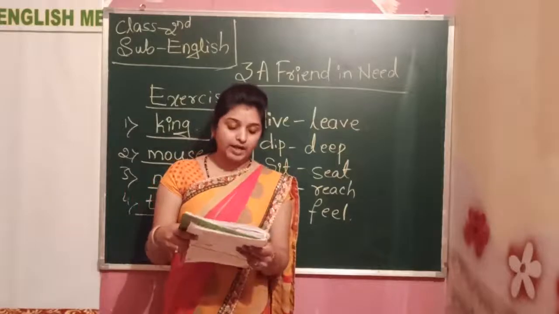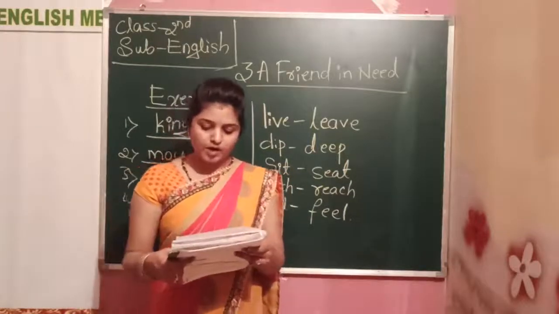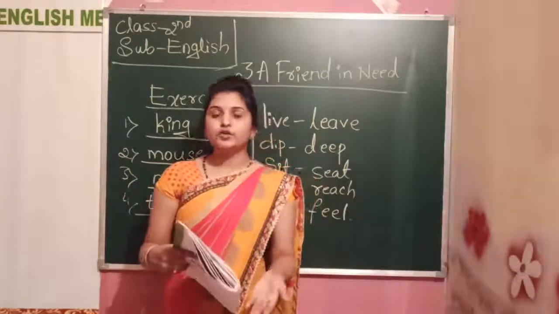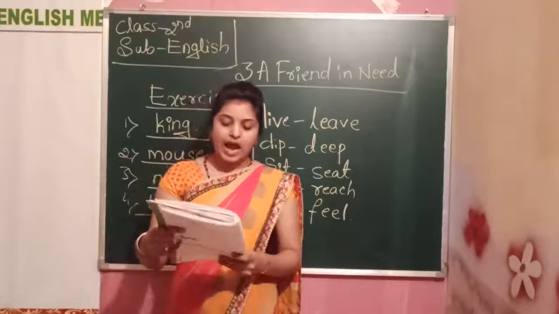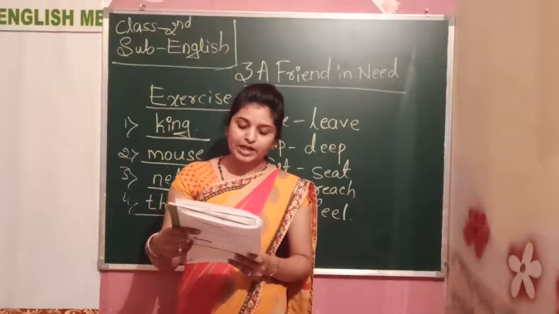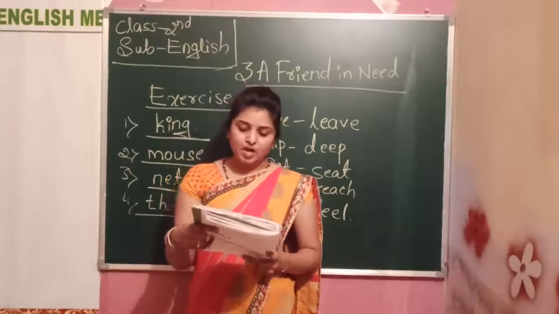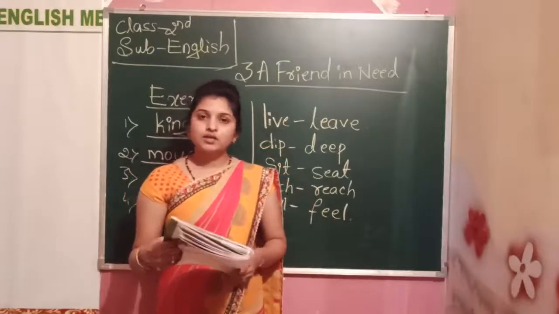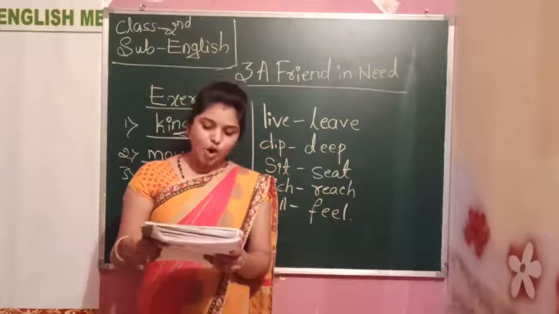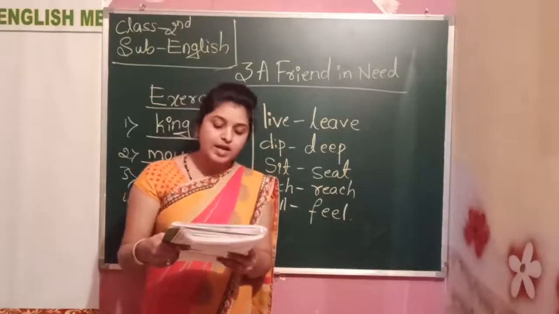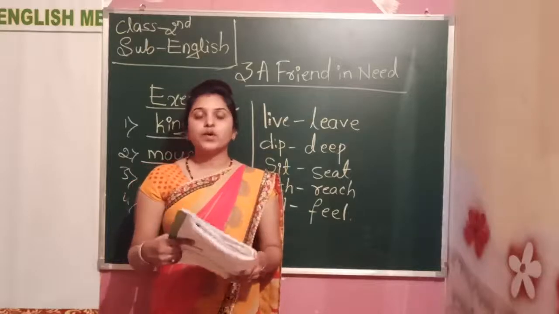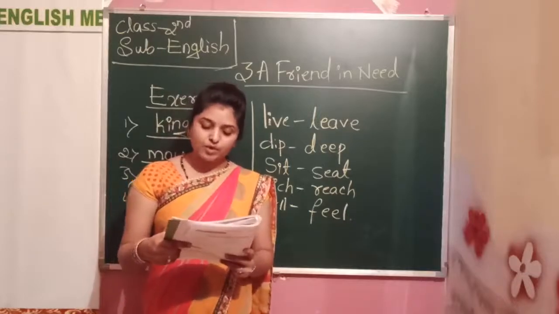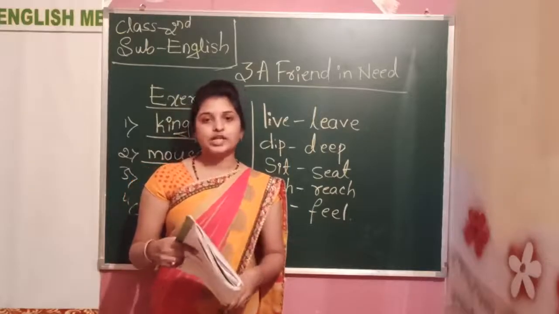Next, listening and speaking. Form up pairs and practice the dialogue. Continue the conversation with a different situation. 2 dialogues are given here. So, you need to practice at home. The first dialogue is, I am very sorry that I spilled milk on the carpet. Don't worry about it. That's all right. If you made a mistake, you need to say sorry. I'm very sorry that I spilled milk on the carpet. But for that, the other person would say it's okay. Don't worry about it. That's all right. Means let it be. It's okay.